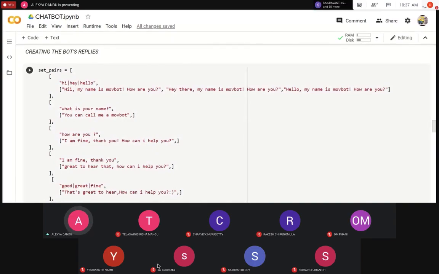Over here, firstly, in any chatbot the user is going to give some input, and you want your chatbot to reply according to that. So if, let us say, the user says hi, hey or hello, the chatbot is going to reply saying, hi, my name is MoveBot, how are you? And similarly, I just wanted to make sure that you can differentiate the inputs the user gives with the pipe symbol from the outputs that you want. But if all of this means the same thing, like hey, hi, hello, they all mean the same thing, it's just a greeting. So if you just want to display one answer, you can just directly do that.